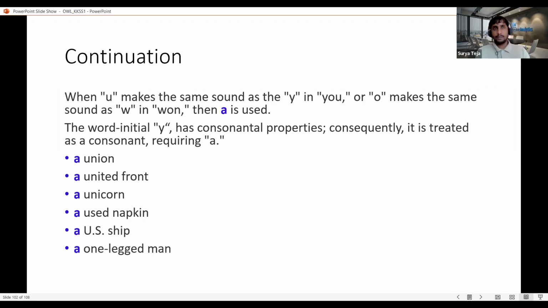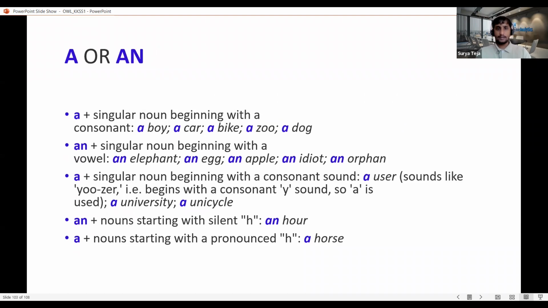So one thing we have to keep in mind whenever we are talking about non-specific or non-particular things is, are the noun or the adjective starting with the vowel sound or not? If they're starting with the vowel sound, we use an. If not, then a. And we have to see if the first letter of the particular adjective or noun is silent or not. If it is silent, then what is the phonetic sound it is starting with, from the second letter? That thing we have to see, through which we can easily identify a or an.